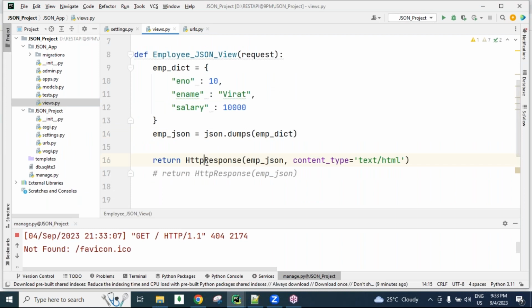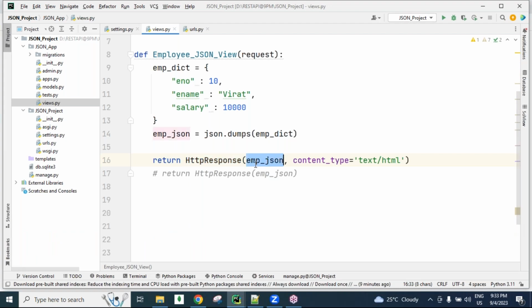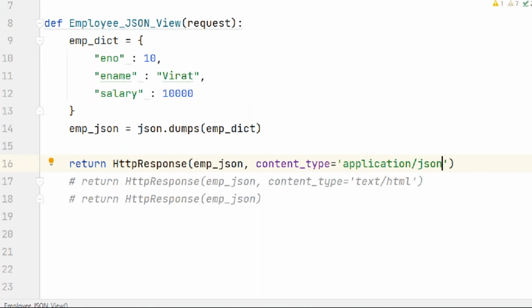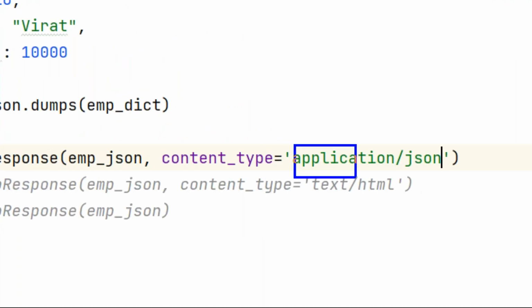Now here I used the HttpResponse method, so even though we are sending JSON, it is transferred in the form of HTML only, guys. To overcome this problem we need to pass content type. For JSON format, content_type equal to application/json, guys. The JSON MIME type, the JSON internet media type value, is application/json.